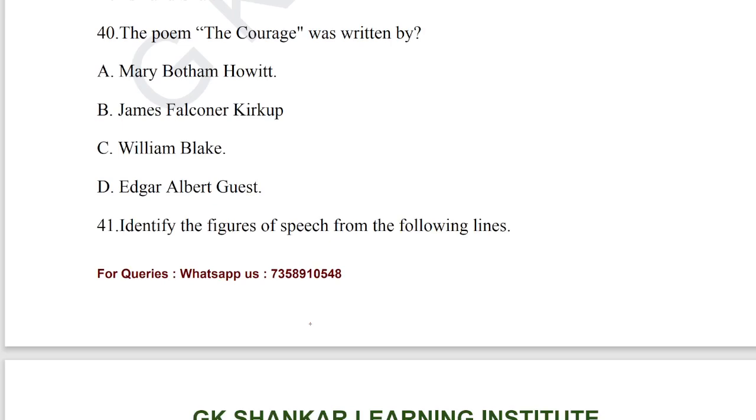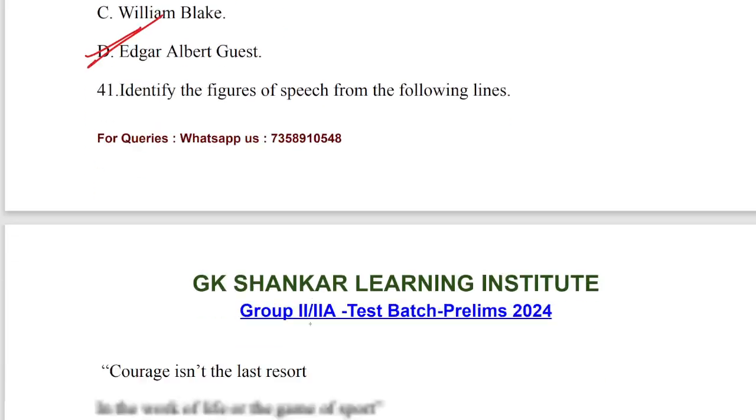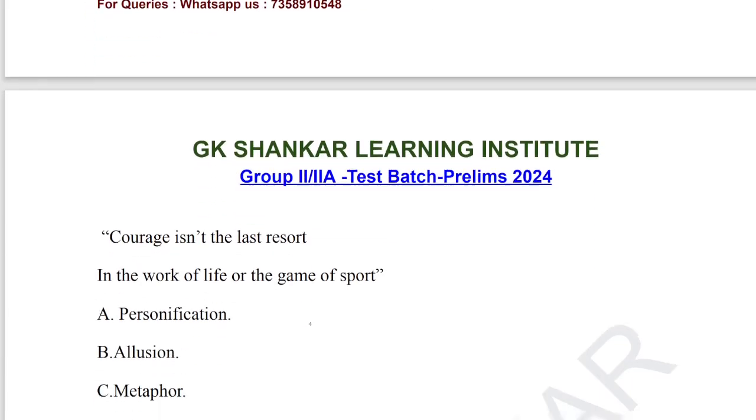The poem Courage was written by Edgar Albert Guest. Edgar Albert Guest is the answer for question number 40. Let's go for question number 41. Identify the figures of speech.